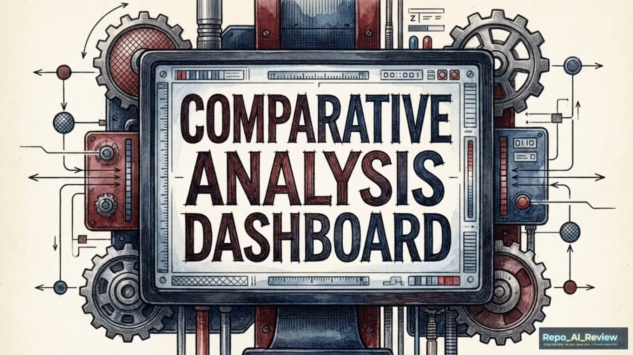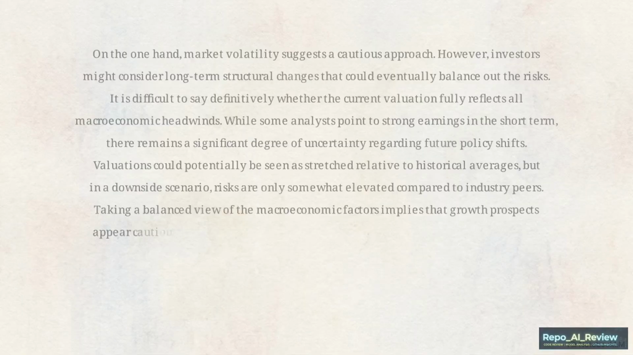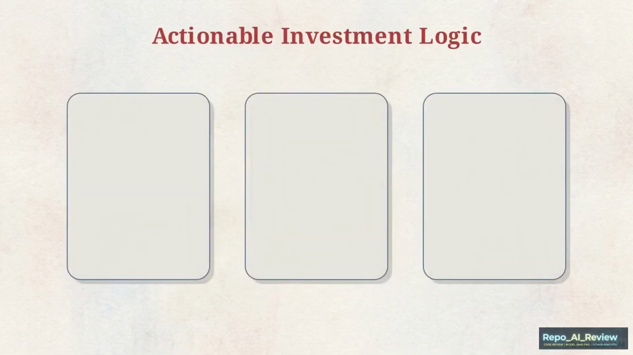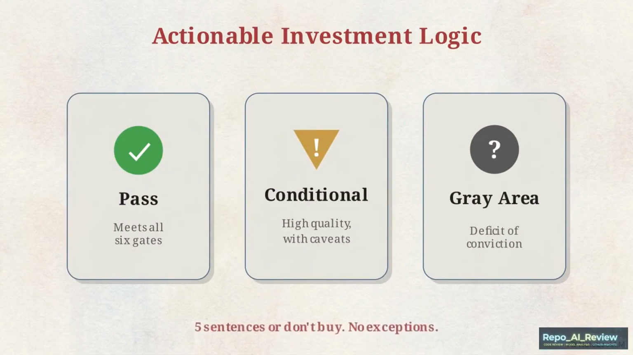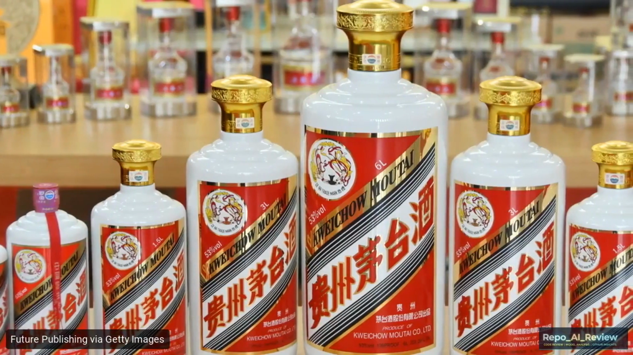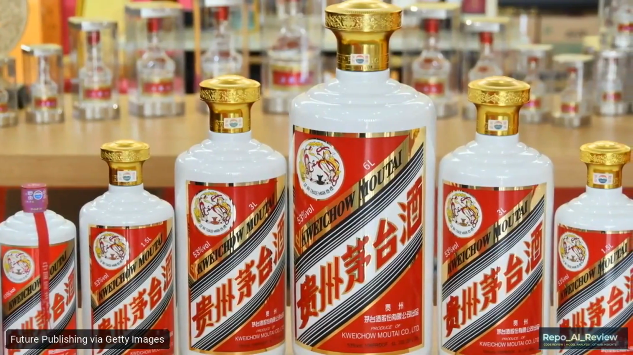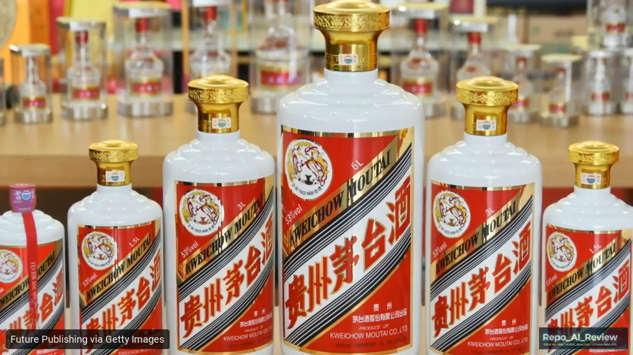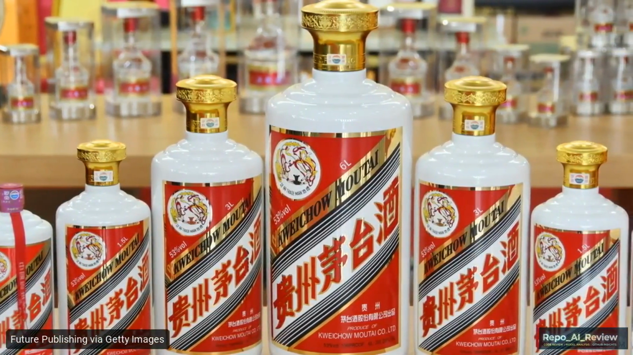The payload of this process is the framework's rigorous 7-company comparison checklist. The checklist strips away narrative fluff. It forces a binary or strictly conditional output format, delivering clear pass, conditional, or gray area verdicts. This allows us to cleanly contrast high-certainty benchmark targets, like the dominant margins of Kweichow Moutai, against the volatile targets